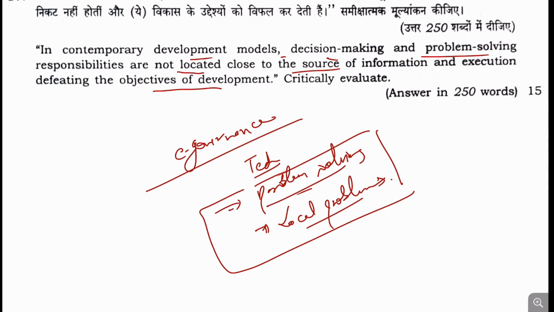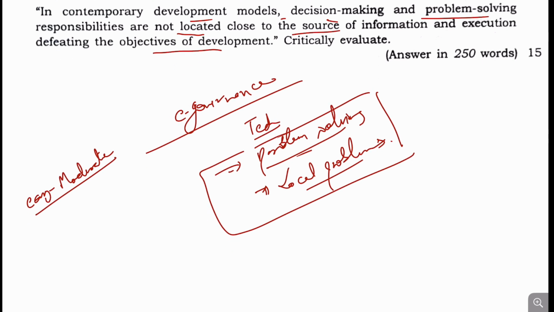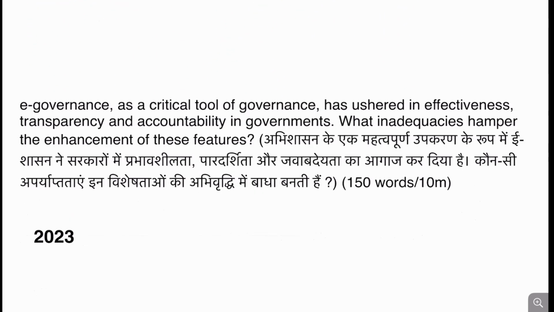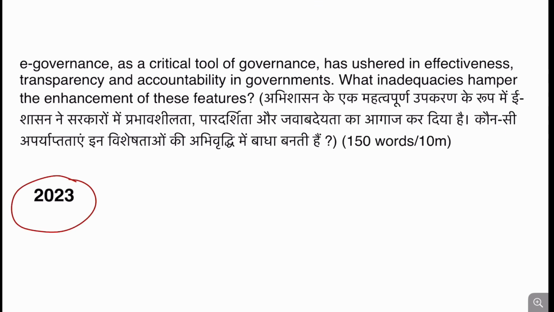And this question becomes, I can say, easy to moderate to answer, though giving some data and facts will be a challenge here, right? So in 2023 also, a question has been asked on e-governance as a critical tool for governance, which has ushered in effectiveness of transparency and accountability in government.